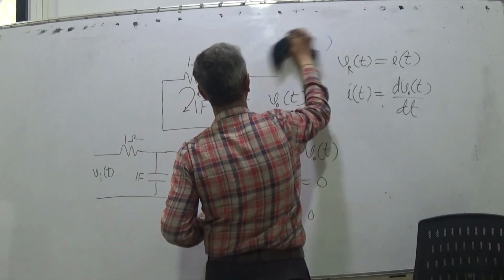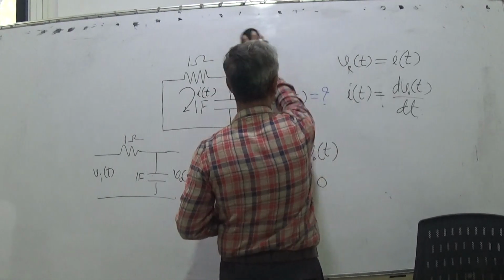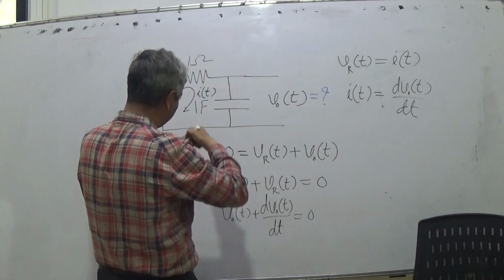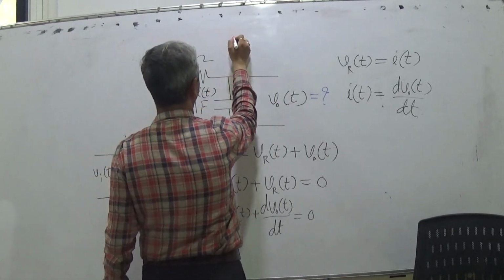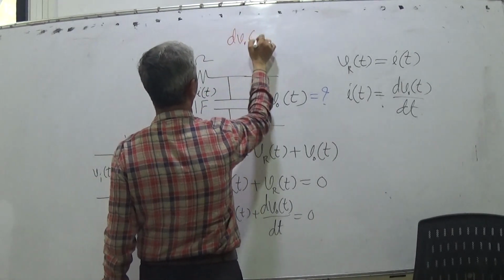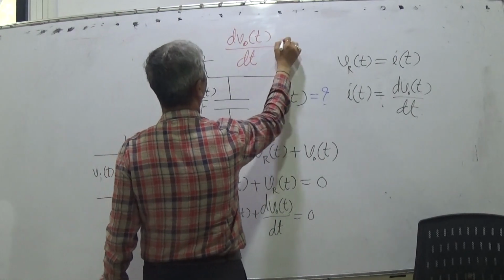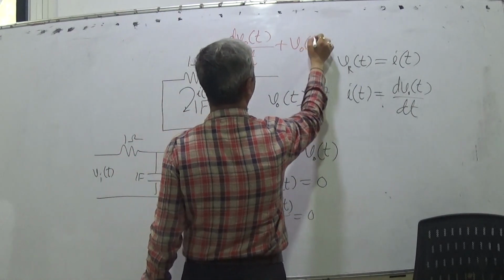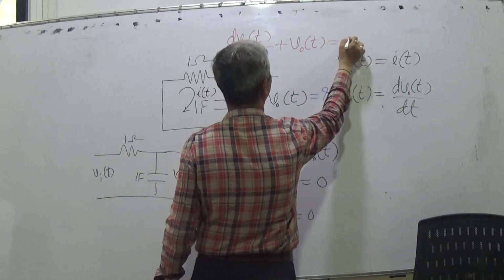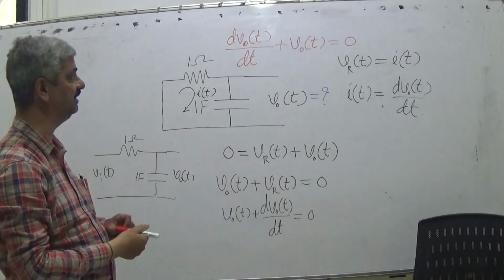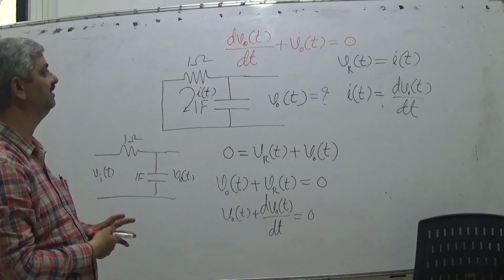form, the answer is, this is very important again. Same problem, same setup, different value. dVOT upon dt plus VOT is equal to 0.